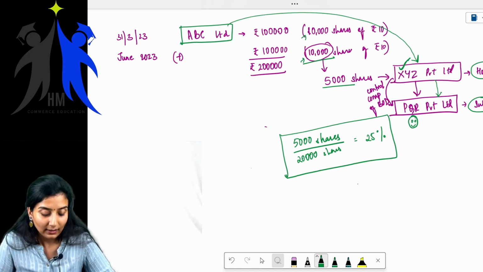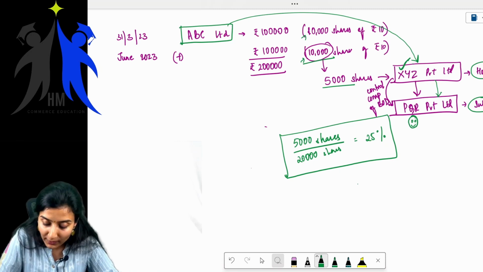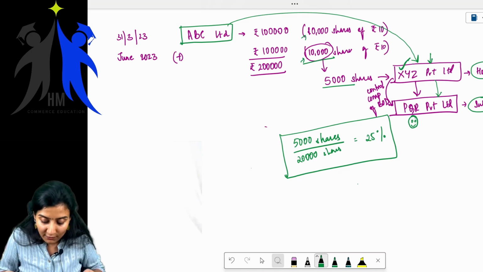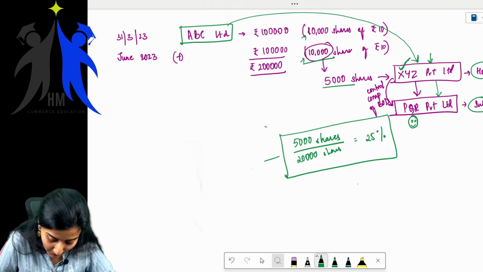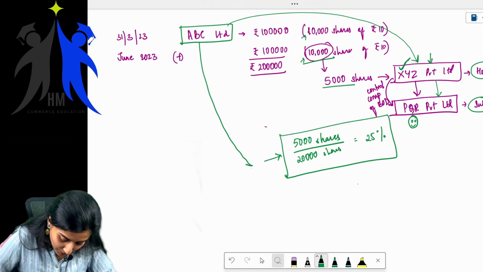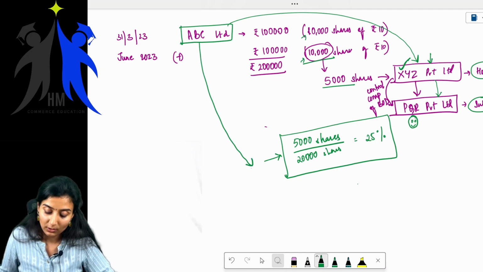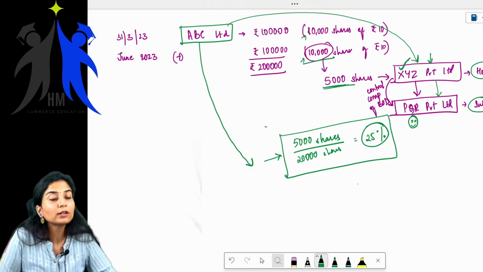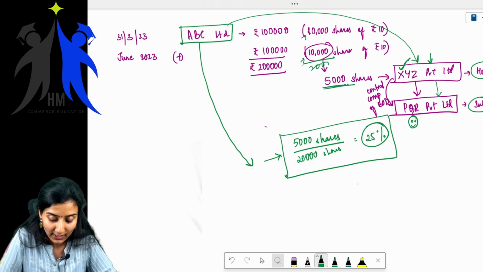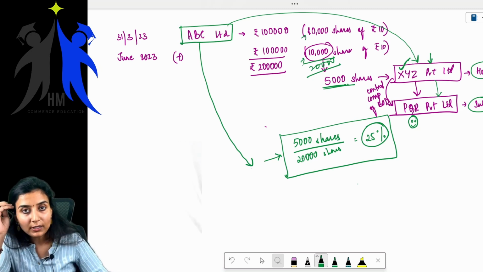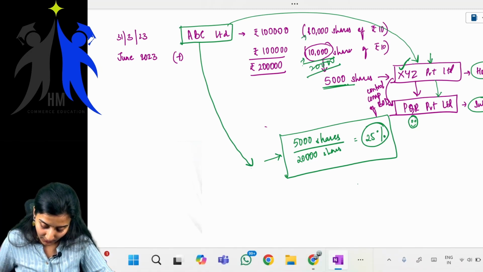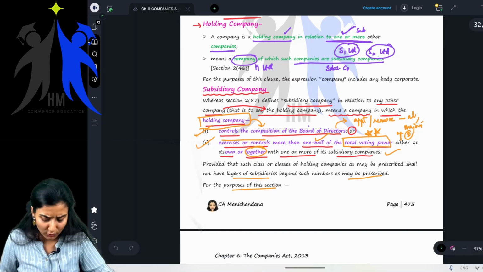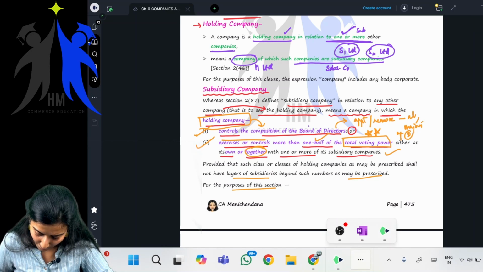PQR Limited is trying to tell that it is a subsidiary of ABC Limited because XYZ is a subsidiary of ABC Limited. Now, we found out whether XYZ Limited is a subsidiary of ABC Limited or not. No. Why no? Because only 25%. It holds only 5,000 shares out of the 20,000 shares of ABC Limited. Will it satisfy the condition of more than 1/2? No, obviously.